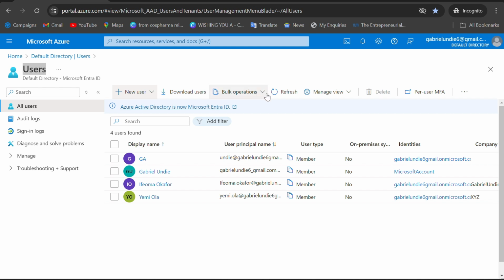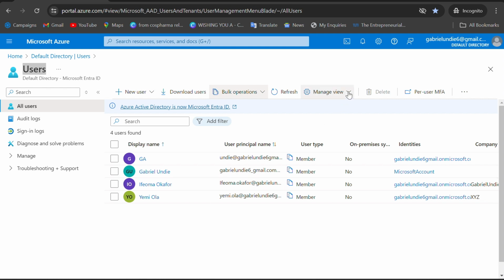Then you can also do bulk operations here: bulk create, bulk invite and bulk delete. When you create a user and the user has not reflected, you can come here and click on refresh, and the user will appear.